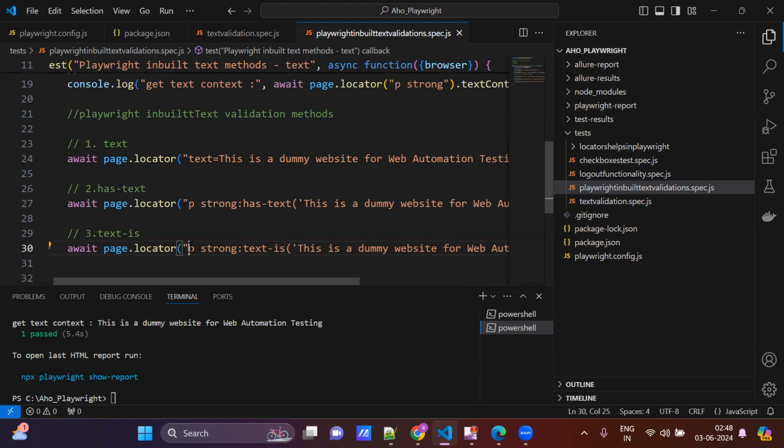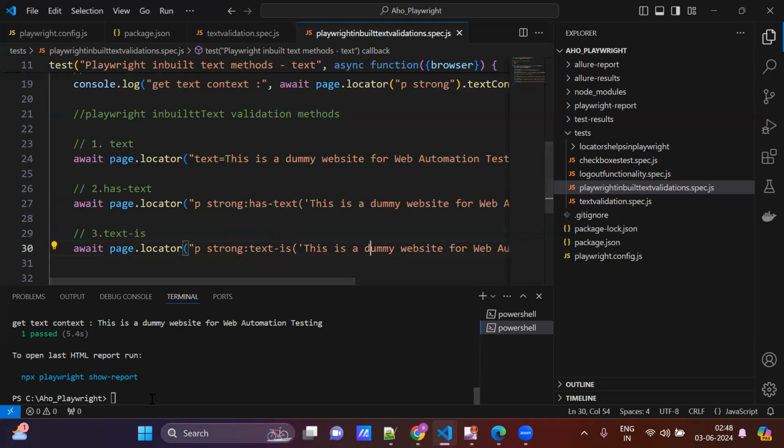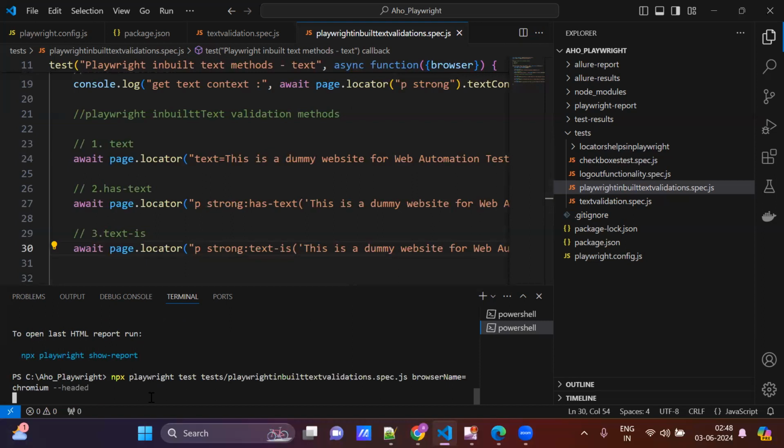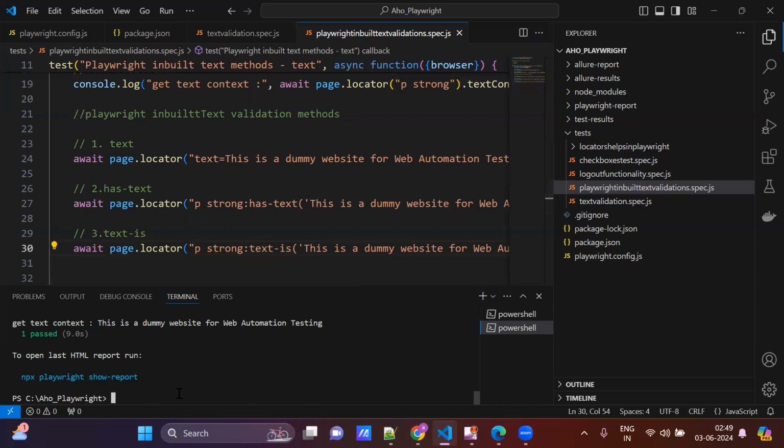This is the locator, and toHaveText is a Playwright inbuilt method for text verification. Text validation with hasText and toHaveText. Just run it, the third way. See, all the tests are passed.